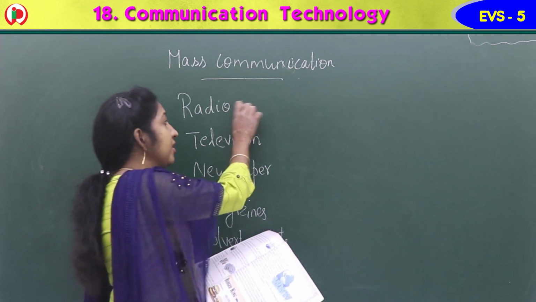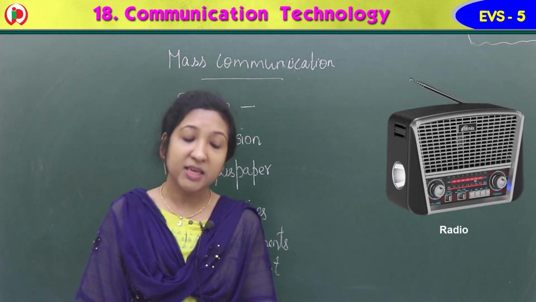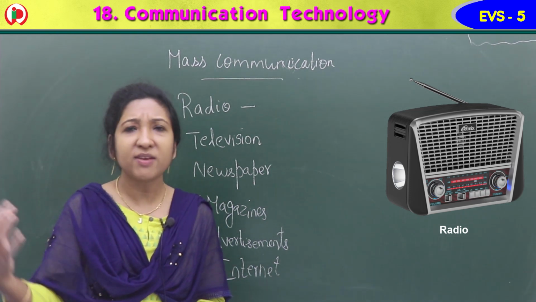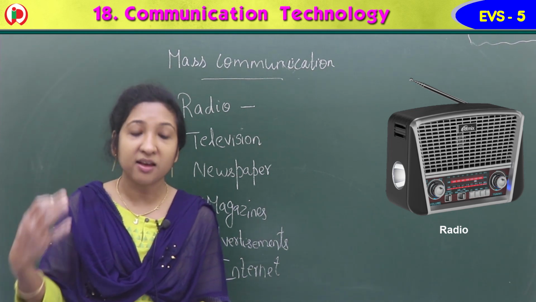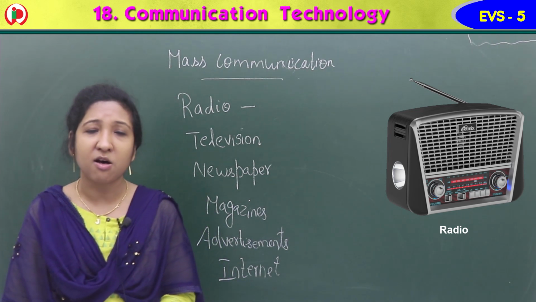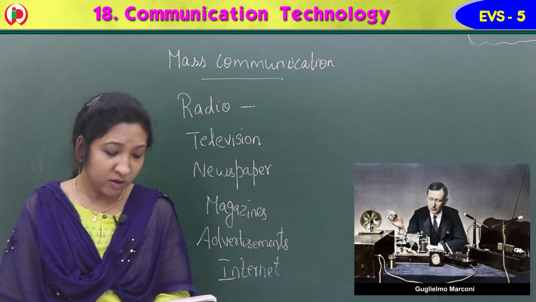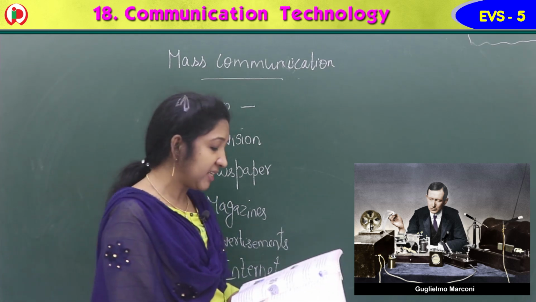First we will learn about radio. Radio is a means of mass communication that gives out sound. Radio we can hear only, isn't it? We cannot see anything, but we can hear everything. All the news, songs, programs, everything we can hear. Guglielmo Marconi invented radio in the year 1886.